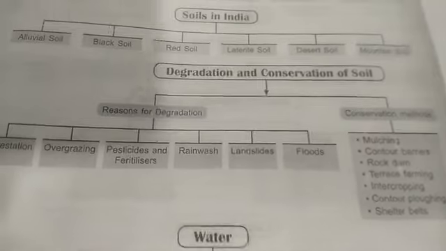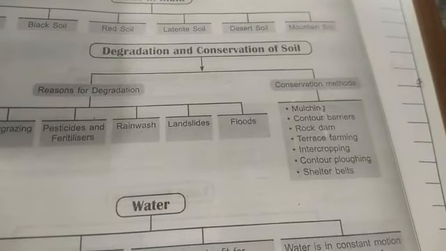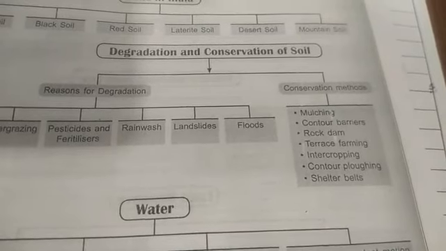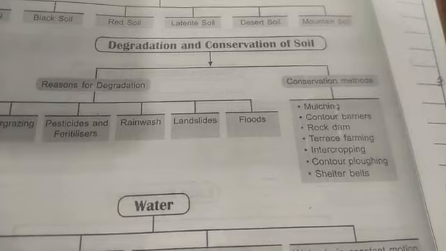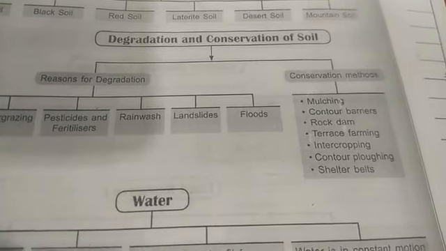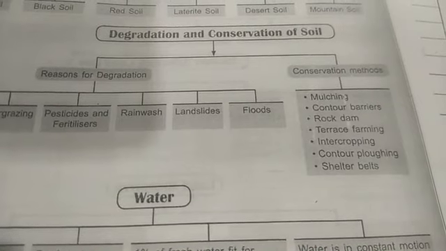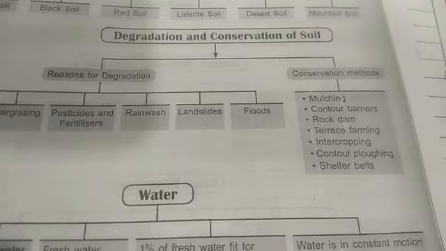Floods. Now conservation methods, there are different methods like mulching, contour barriers, rock dam, terrace farming, intercropping, contour plowing, shelter belts. These are the various ways and methods to conserve the soil.